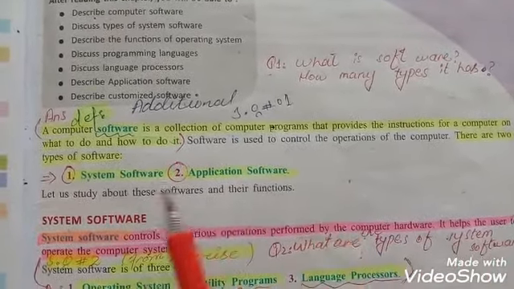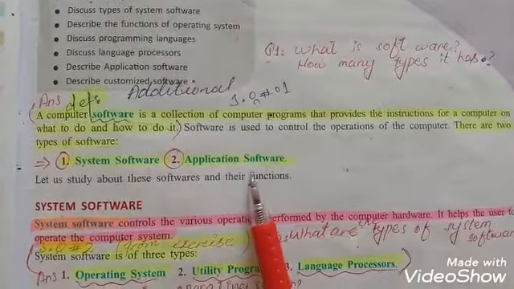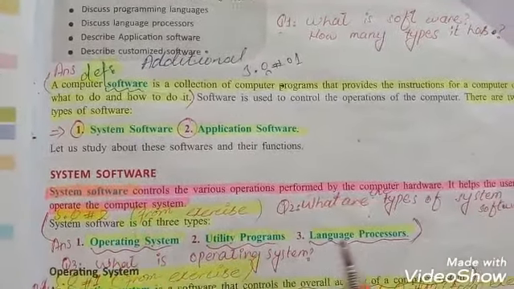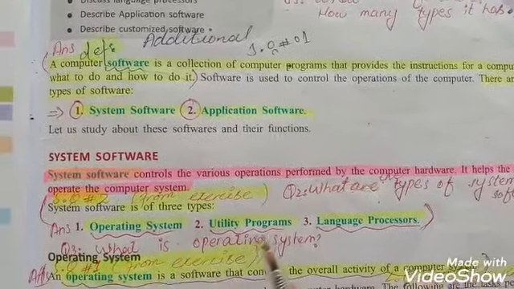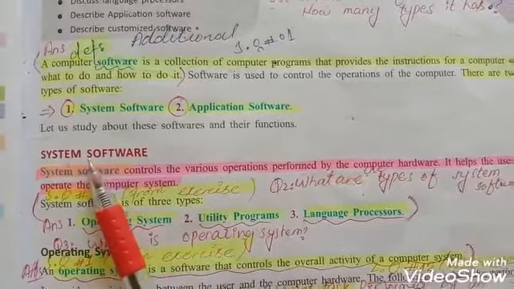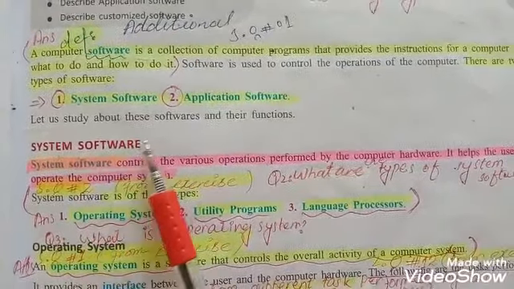There are two main types of software. First one is system software and second is application software. System software is further divided into three types. First one is operating system, second is utility program, last one is language processor. First we discuss system software.